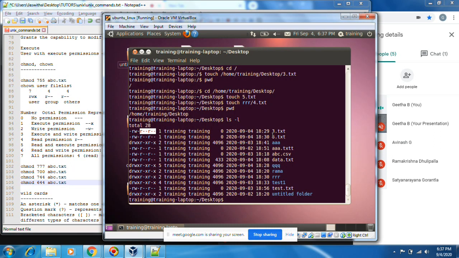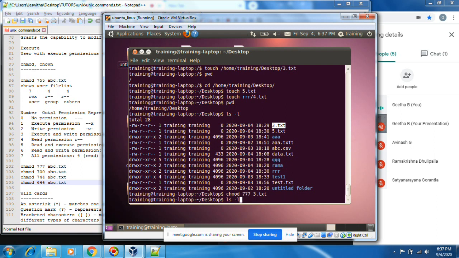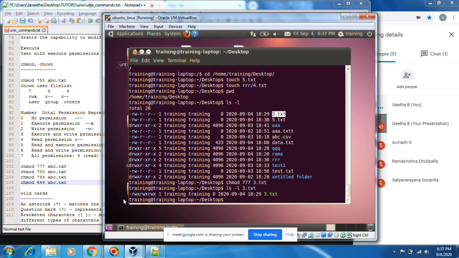Currently we have 644. Now I am changing the permissions. I have given full permissions to everyone for this file. Everyone can access, everyone can write, everyone can read.